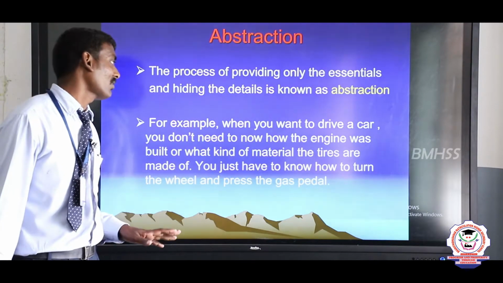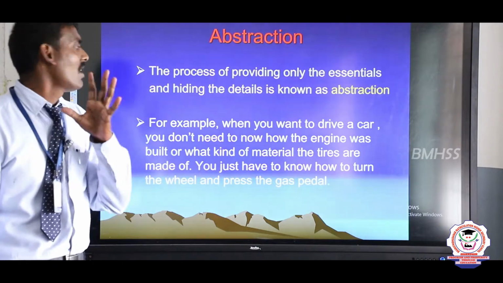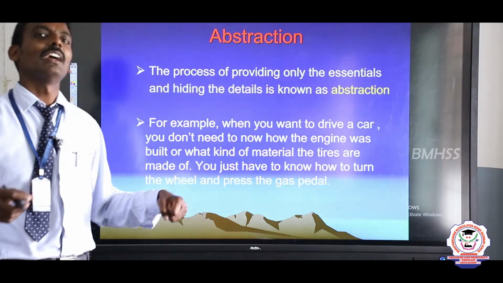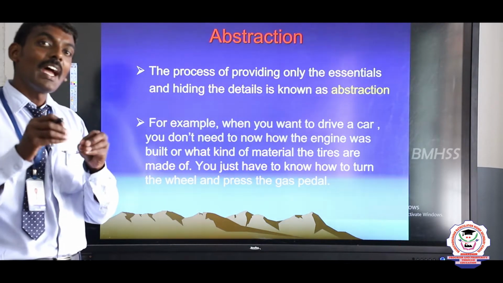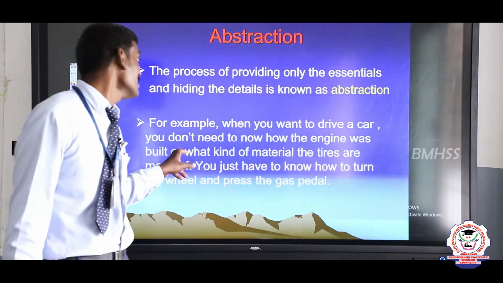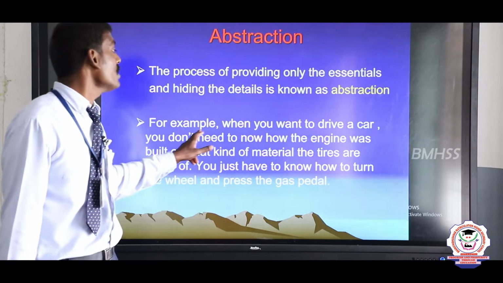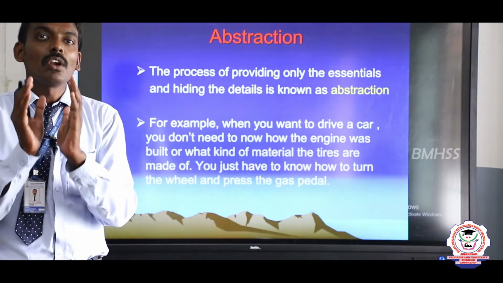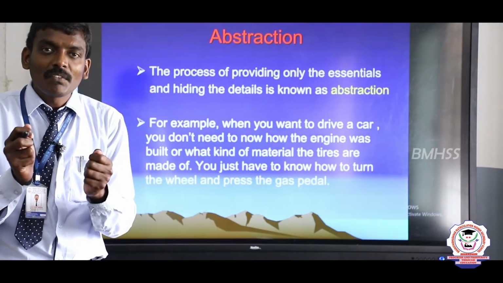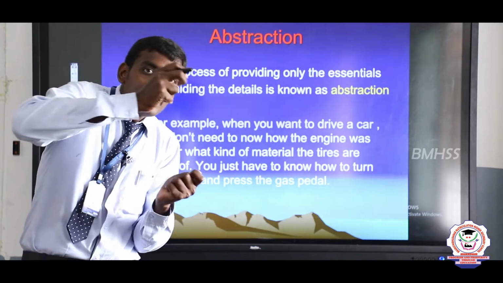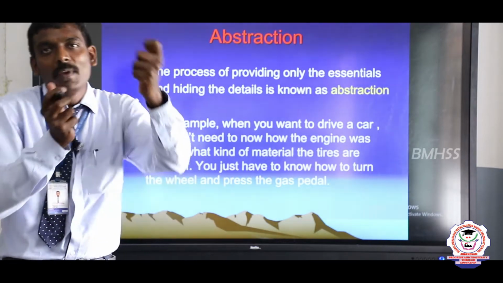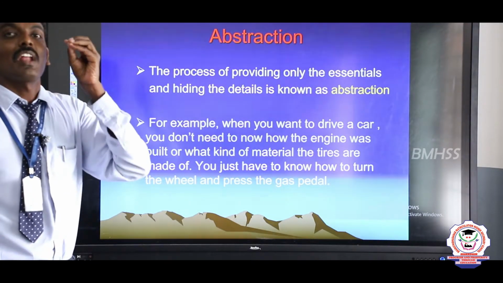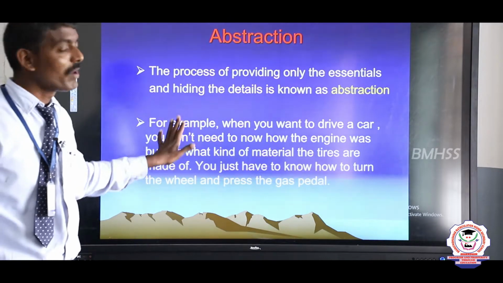That is called abstraction. For example, we want to drive a car. We know only how to turn the steering, how we can put the gear. That's all. No need to worry about the internal working process. When we want to drive a car, you don't need to know how the engine is working. You only worry about how we can turn. If you want to turn left, the steering will be turned left, and if you want to turn right, the steering will be turned right. That is the essential detail you need to drive a car safely. Are you clear what is an abstraction?